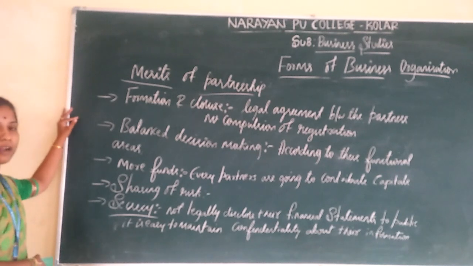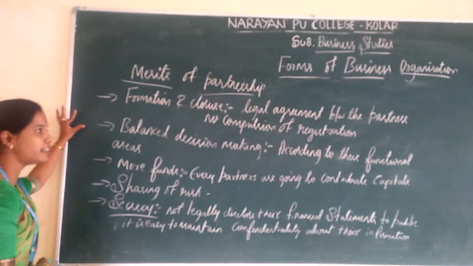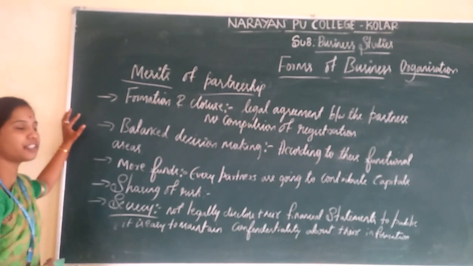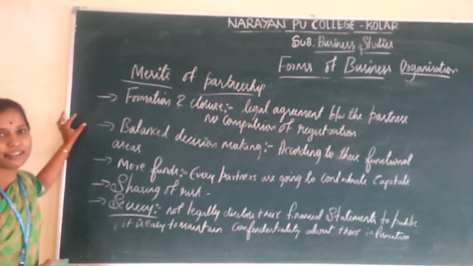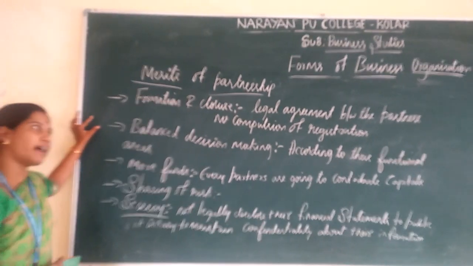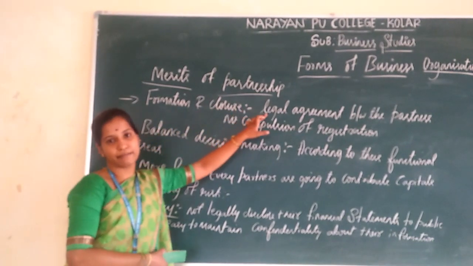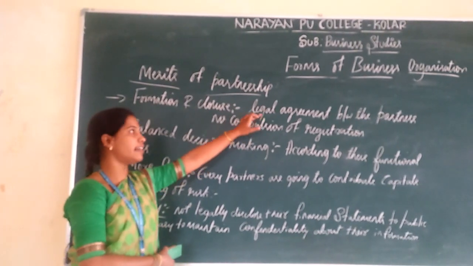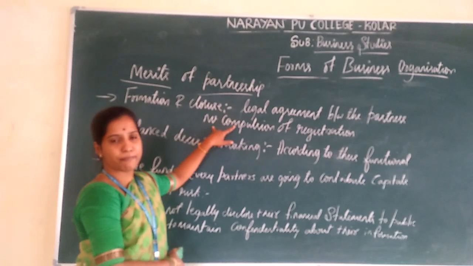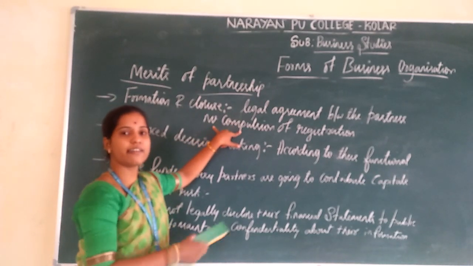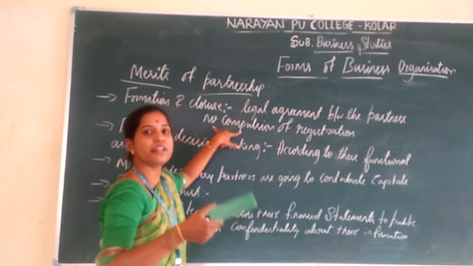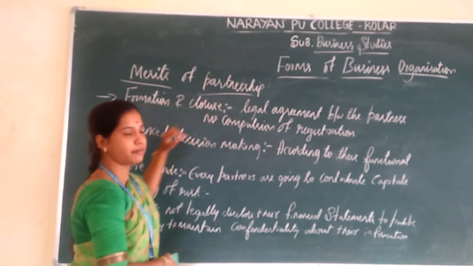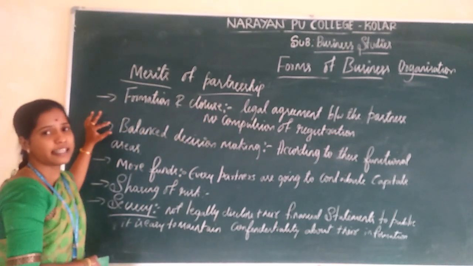So these are the merits of partnership. Once again I am going to repeat these points. First one is formation and closure. It is very easy to form a partnership firm with some legal agreement between the partners, and they share their profits and losses in their agreement, and there is no compulsion of registration. Whenever they decide to close down the business organization, they close the partnership firm.